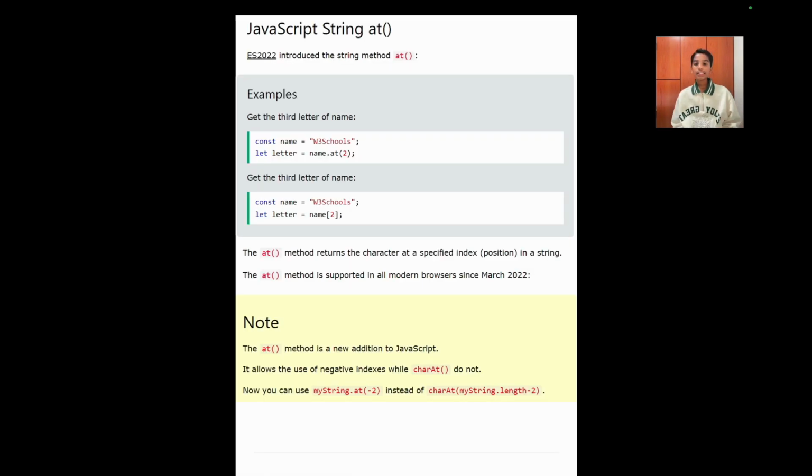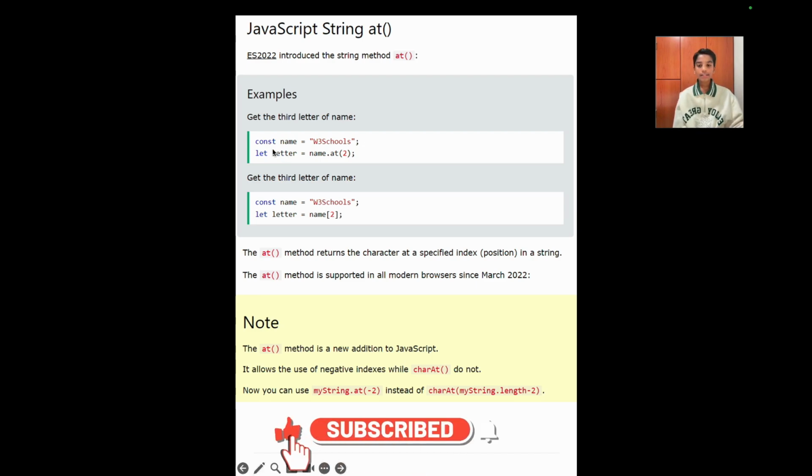JavaScript string at. ES 2022 introduced a string method at. So as you can see over here, we have declared a variable using the const keyword, and we have given it the value of W3Schools. And then we have used the let keyword and given it the name of letter. And then we have used name.at(2). So it is finding out the third letter of this name over here, which is S.